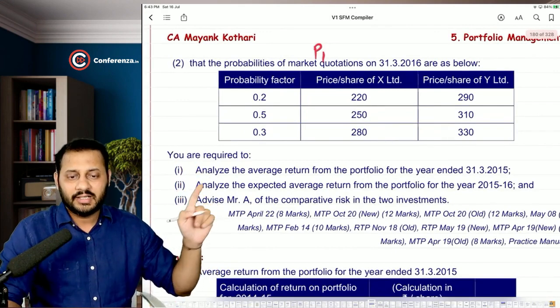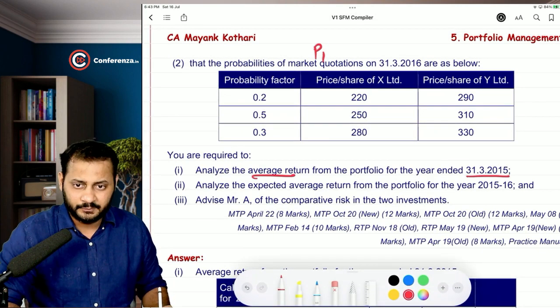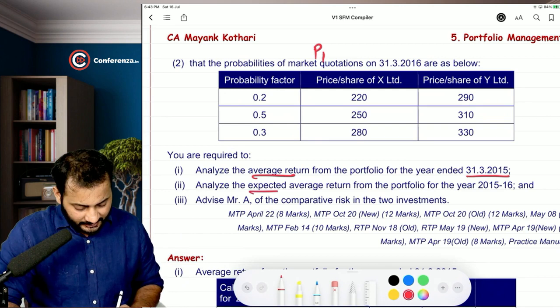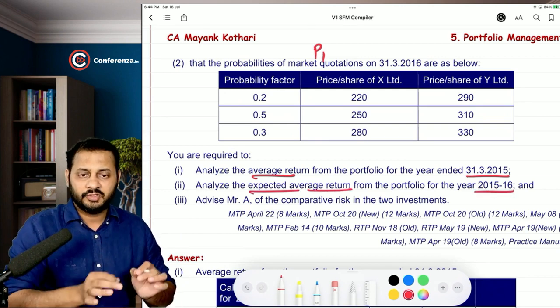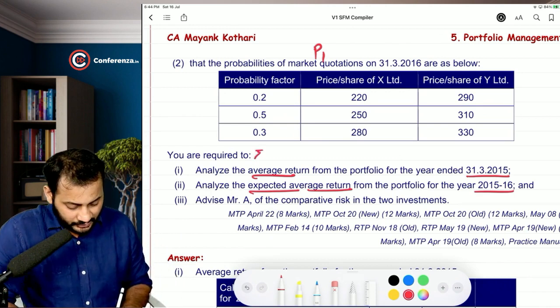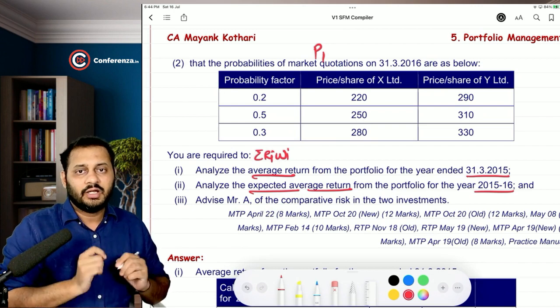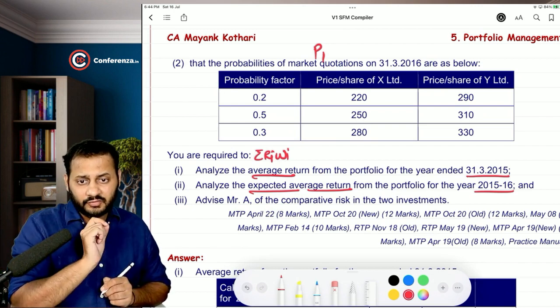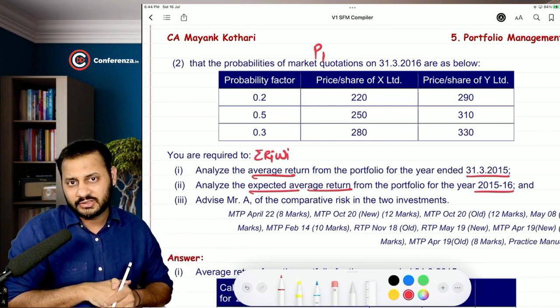You are required to analyze the expected average return from the portfolio for the first year. Analyze the expected average return from the portfolio for the second year. So first of all, you will have to calculate the portfolio return only. Portfolio return, summation of RI into WI. And now you will have to first calculate the weights of both the securities in the portfolio and return of both the securities in the portfolio.